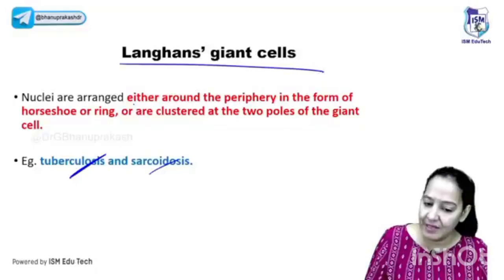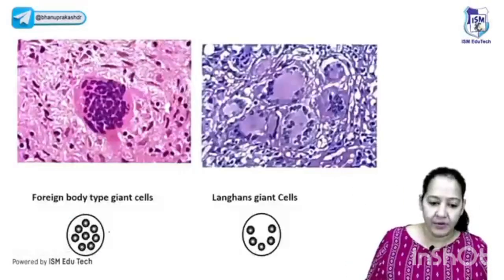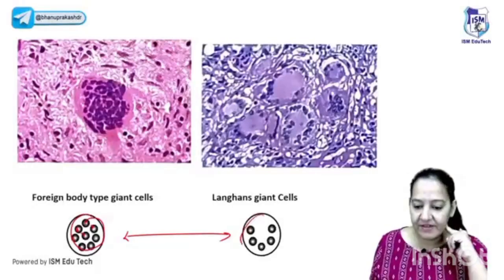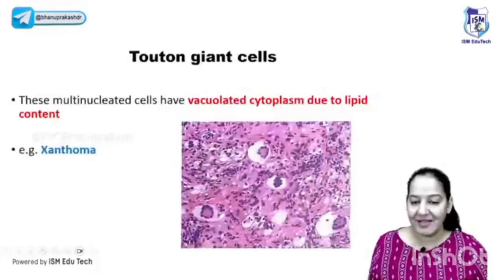In Langhans, the nucleus is present either at the periphery in the form of the horseshoe ring, or they are clustered at the 2 poles, right? And you can see here. Please appreciate this diagram and this diagram. See, where is the nucleus? Haphazard throughout the cell. See, where is the nucleus? In the form of the horseshoe ring, 2/3 ring. This is foreign body, and this one is Langhans. Say yes. Got it?